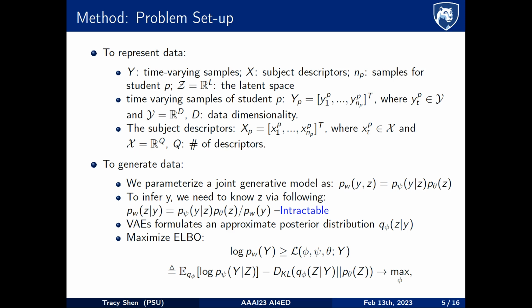q dimensions. To generate data, first we parameterize the joint generative model p_psi of y and z equals p_psi of y given z times p_theta of z.